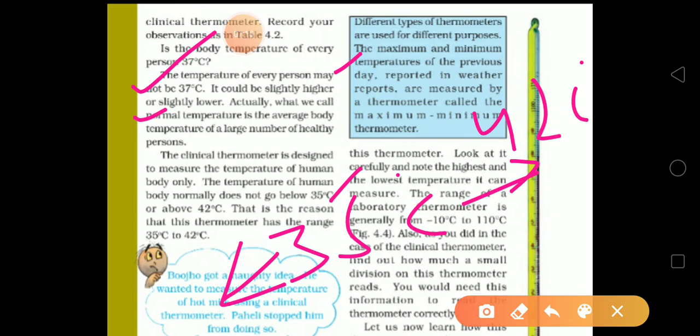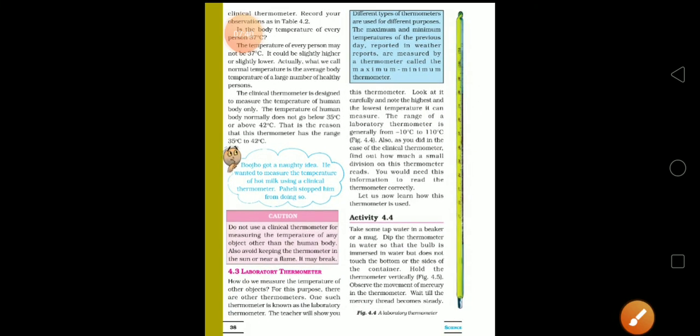These thermometers are used for measuring human body temperature. Normal human body temperature is about 98.6 degrees Fahrenheit. These thermometers have a kink, or slight bend, just above the bulb, as we discussed already about the clinical thermometer. What precautions do we have to take?